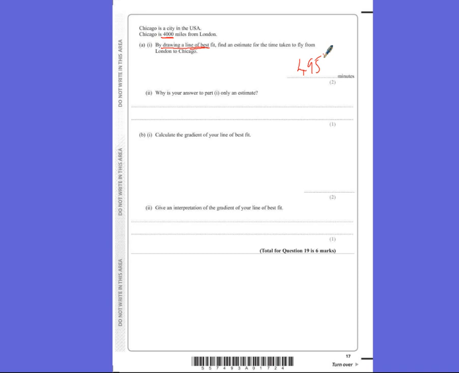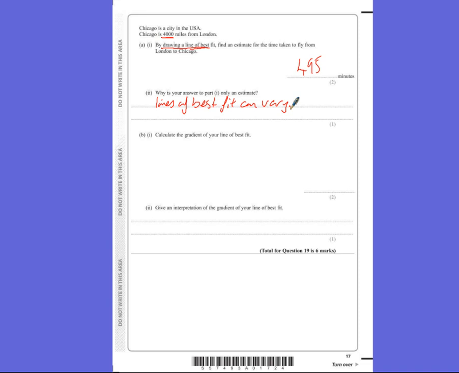It says, why is your answer to part A only an estimate? Well, we've used a line of best fit, and lines of best fit can be different from person to person. So all we need to write is that lines of best fit can vary.